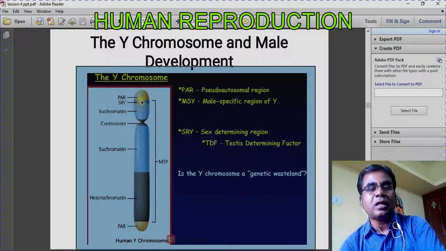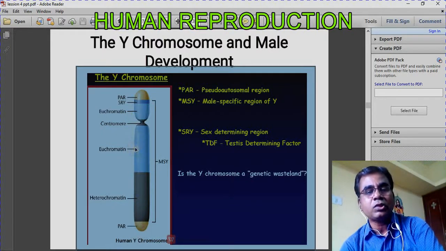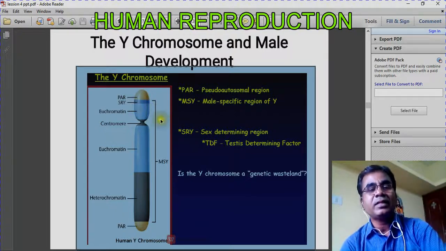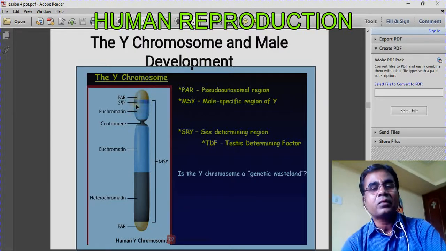Now this non-combining region of the Y chromosome is divided into two regions: heterochromatin and euchromatin. Euchromatin starts from here to here. In euchromatin, there is a specific region, that is SRY. What is SRY? SRY is the sex determining region of Y. In that region only, TDF, testis determining factor, is there.